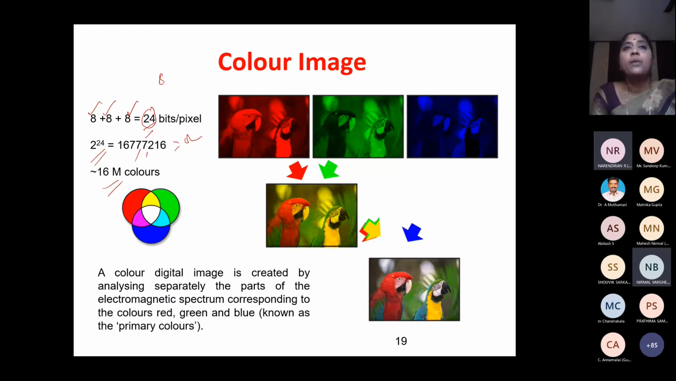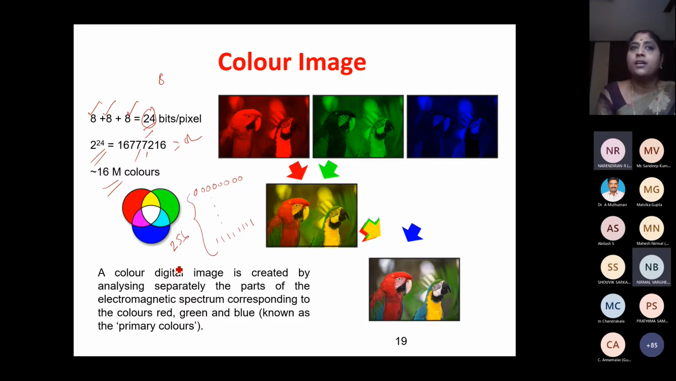I can have different combinations. So if you take red, it will have 8 bits. From all zeros, I'll go up to all ones. So we'll be having 256 shades of gray.